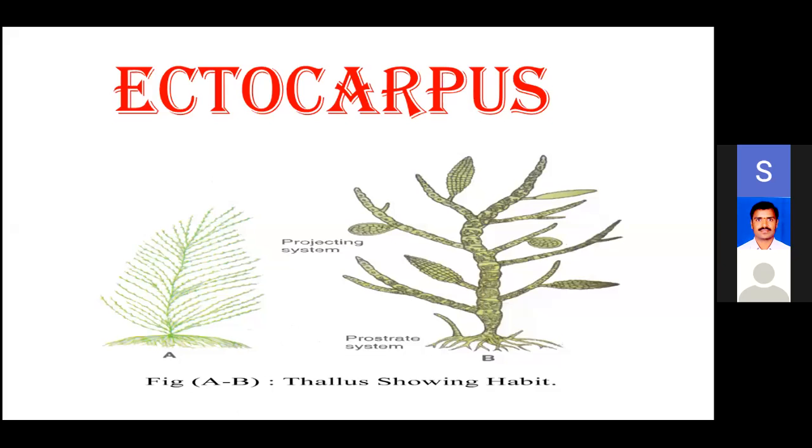Above means the upright projecting portion, and below is the prostrate system. In that part new cells are added. This method of adding new cells is described as trichothallic growth.